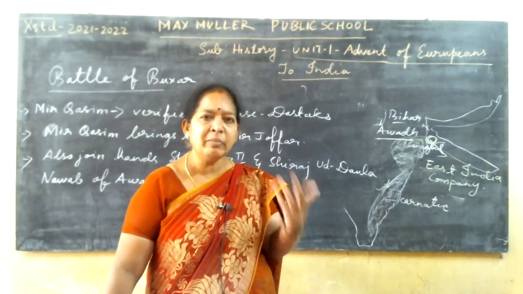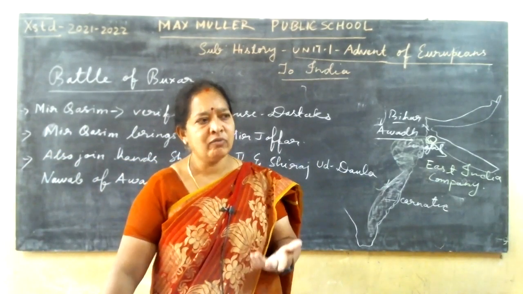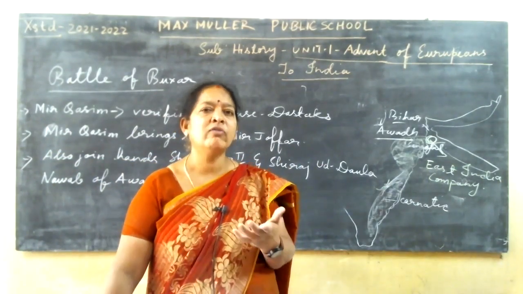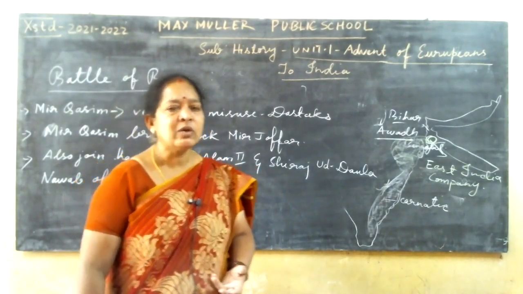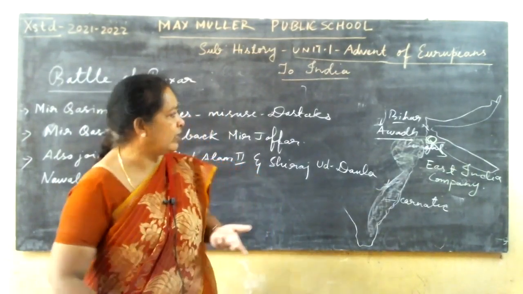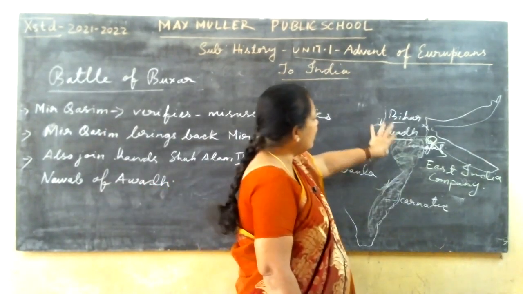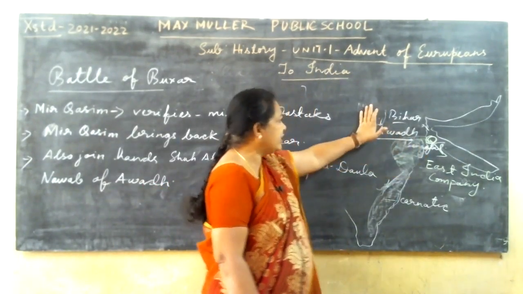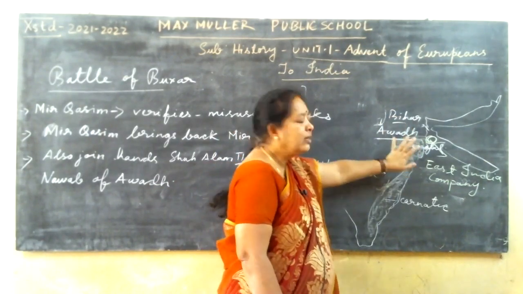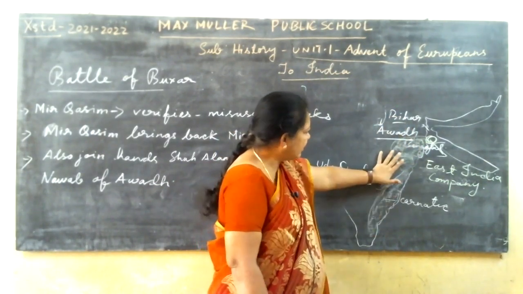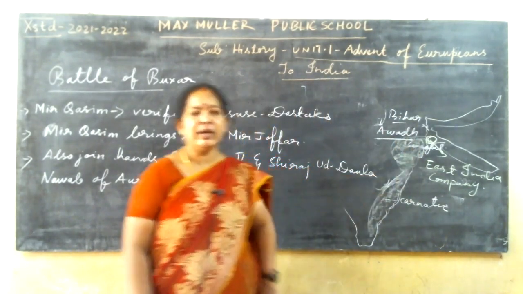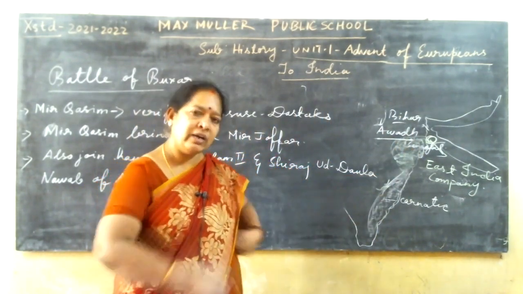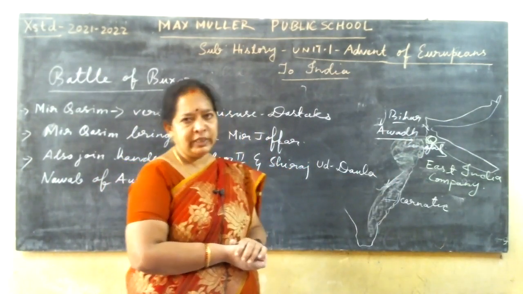They will be unable to withstand the power of the English army, and they will be defeated. So with this, what happened? When they are defeated, this Bihar, Awadh and Bengal, that is the northeastern side, after the Carnatic region, will directly go under the control of the Britishers.